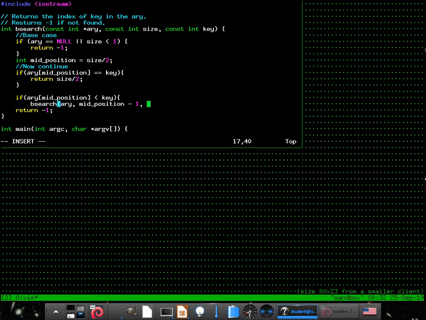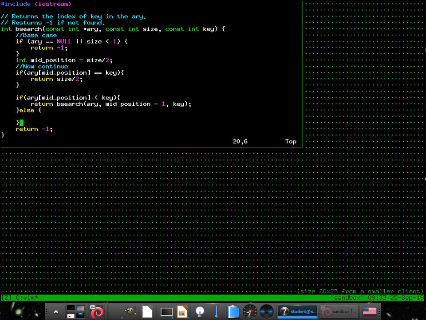By the way, just so you know, that's what the compiler does anyways when it takes your code and translates it into machine code. Perfect. Semicolon. All right, and now for the harder one. Oh, well, you don't just call B search, you return it. I think that's what you meant.